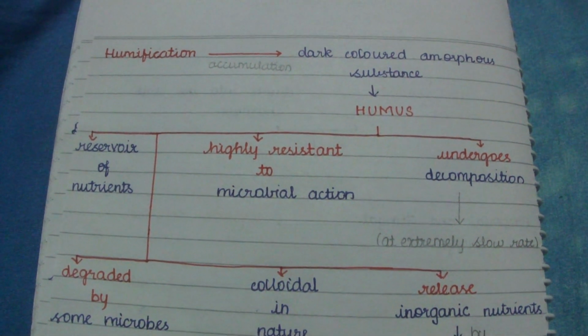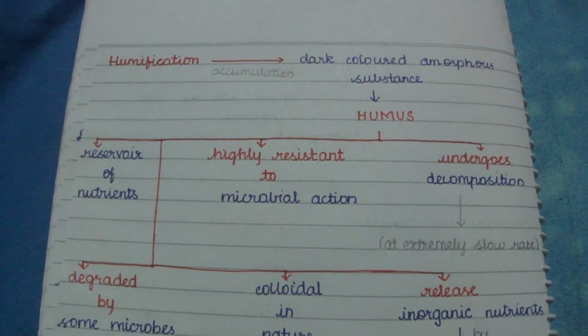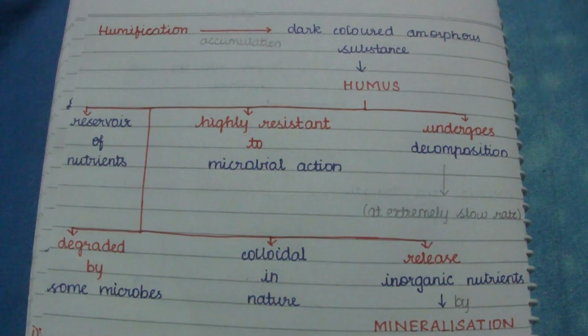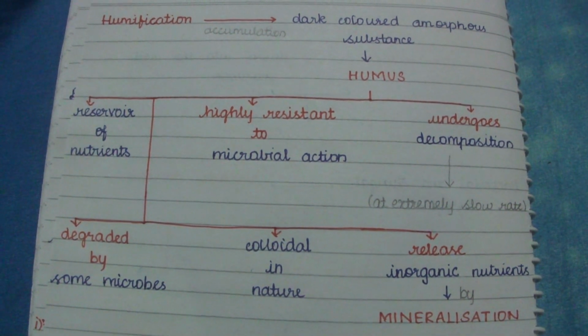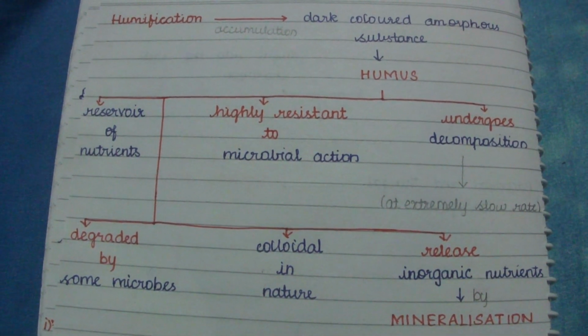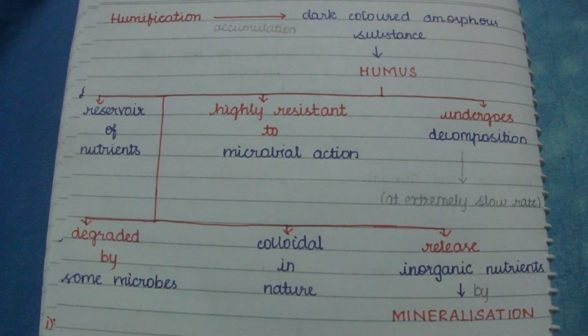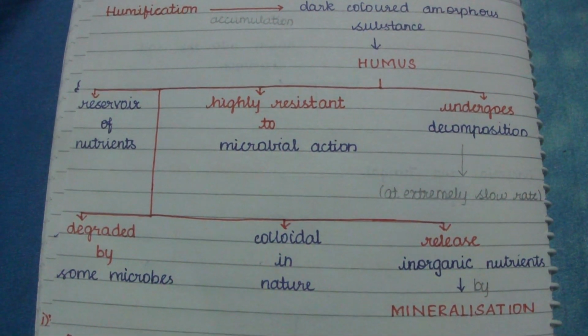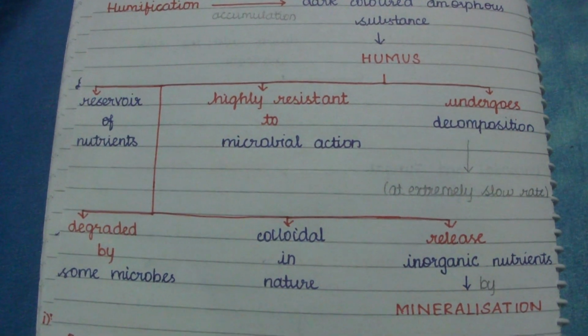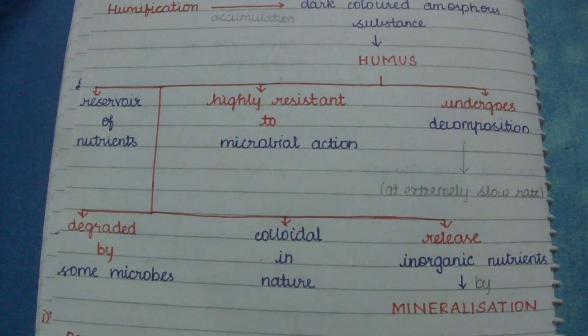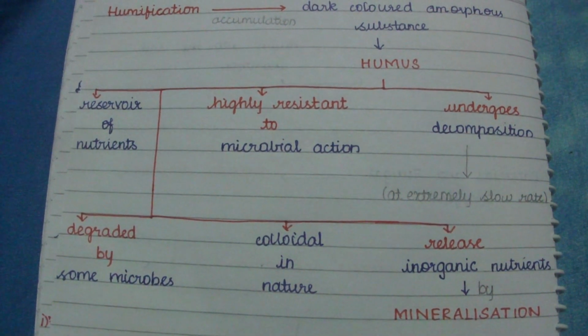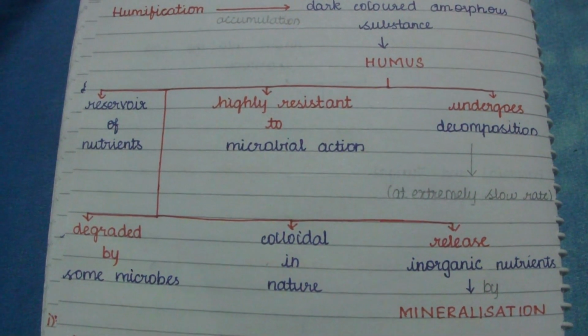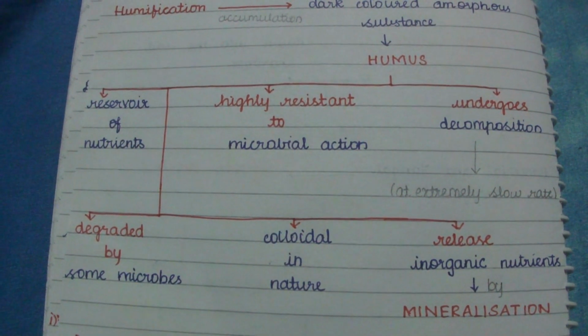When we take humus, it is highly resistant to microbial actions and it undergoes decomposition at a very slow rate. So what are the characteristics of humus? It is highly resistant to microbial actions and undergoes decomposition at an extremely slow rate.